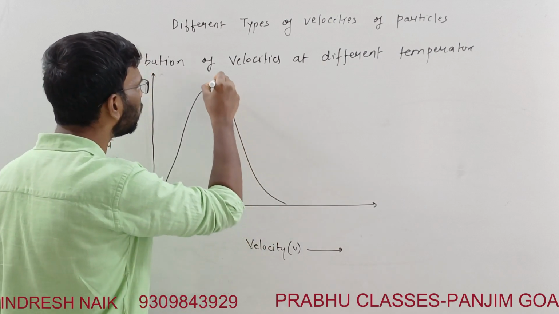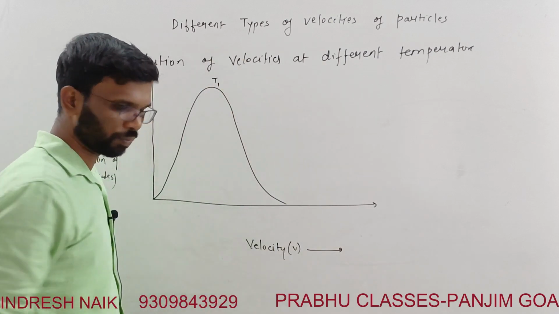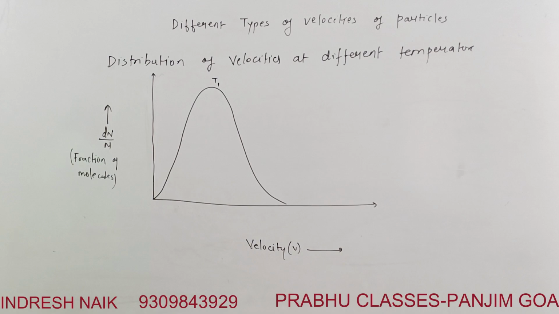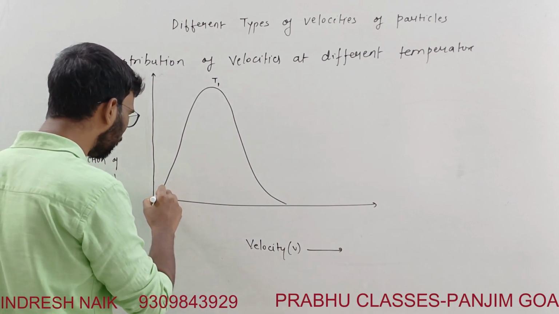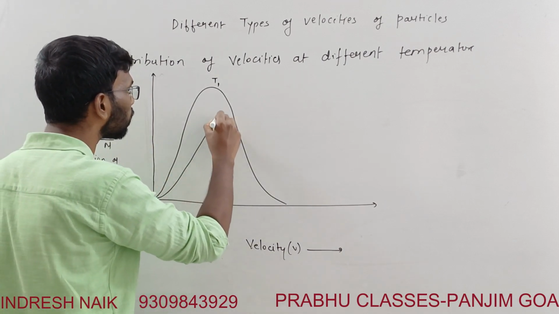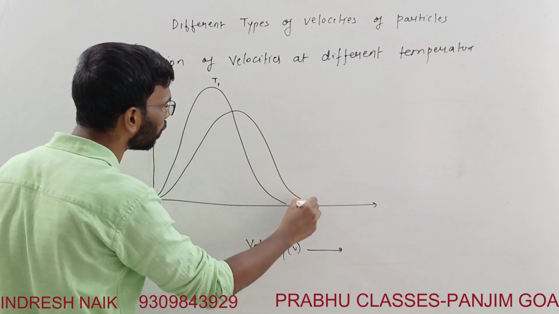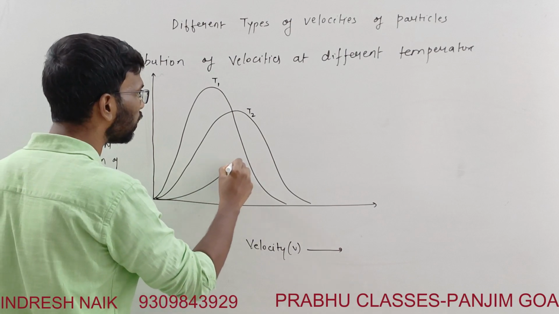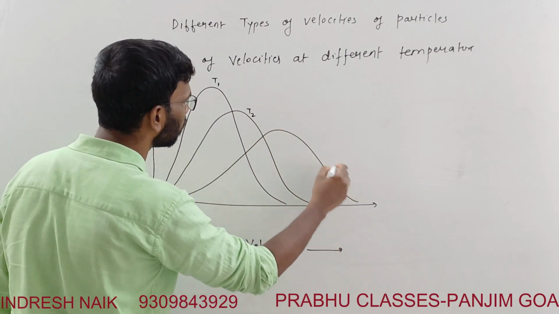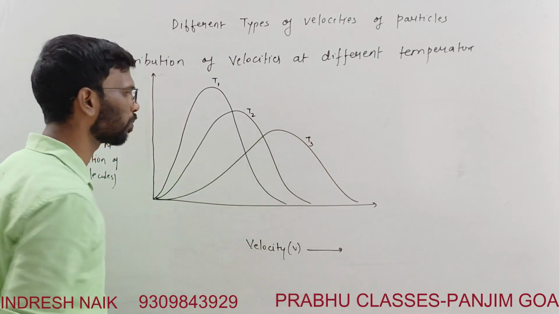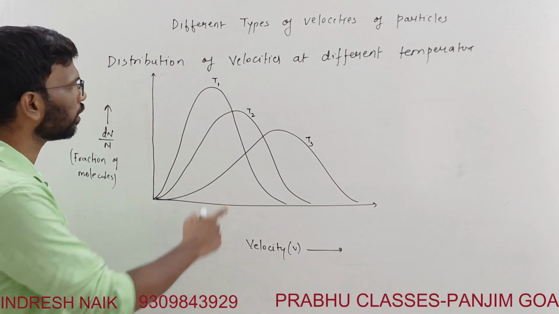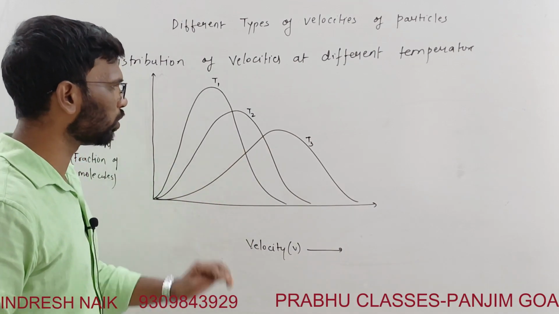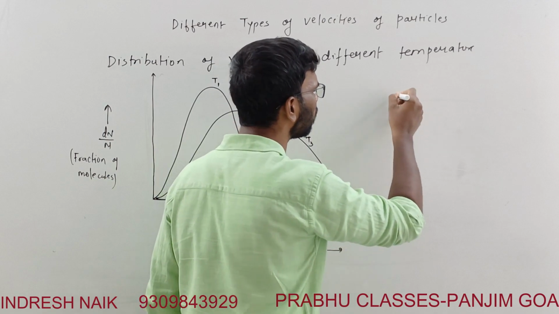Okay, let's say this is at temperature T1. Then this is at temperature T2, and this is at temperature T3. Like, these are different curves. This is the velocities.